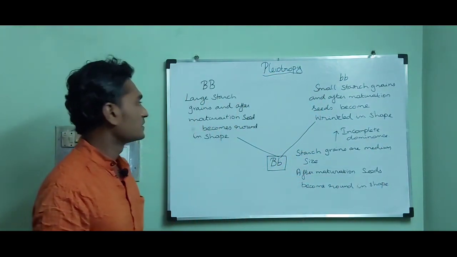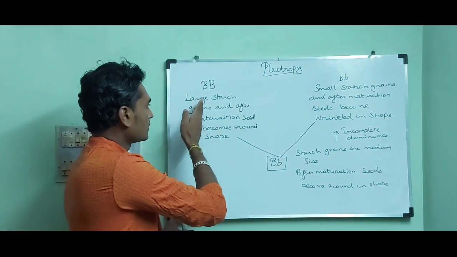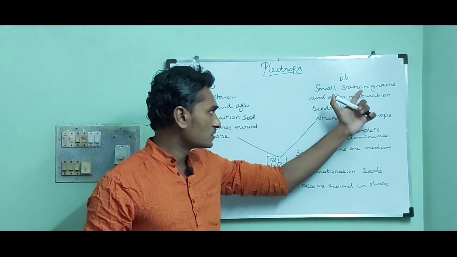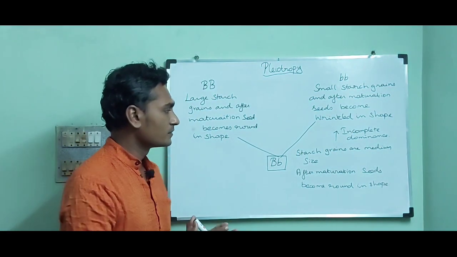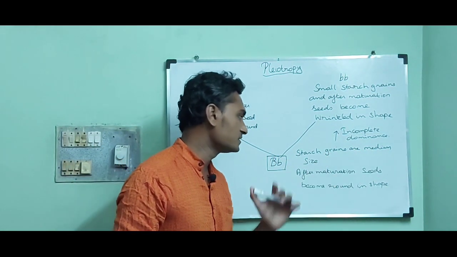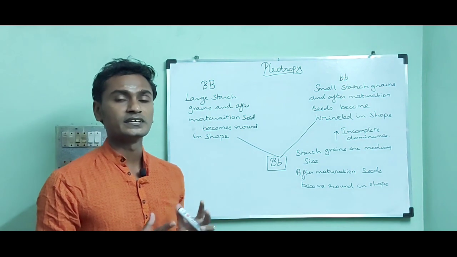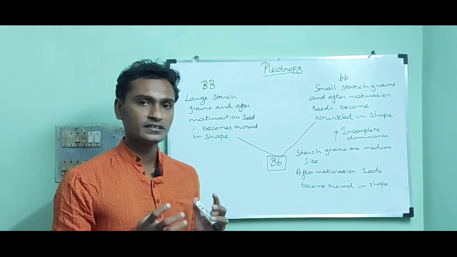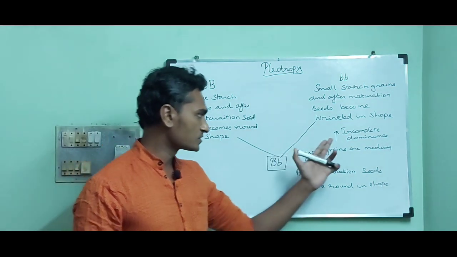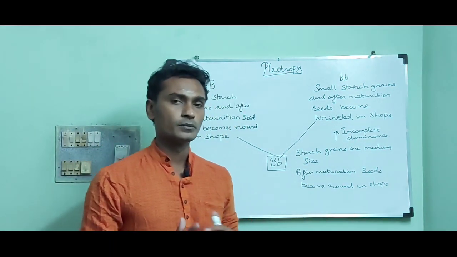Because the dominant character is large starch grain, the recessive character is small starch grain, but we can observe a medium sized starch grain, that is the intermediate character. So it shows incomplete dominance.